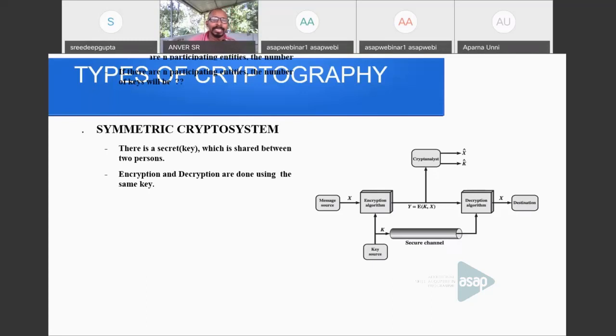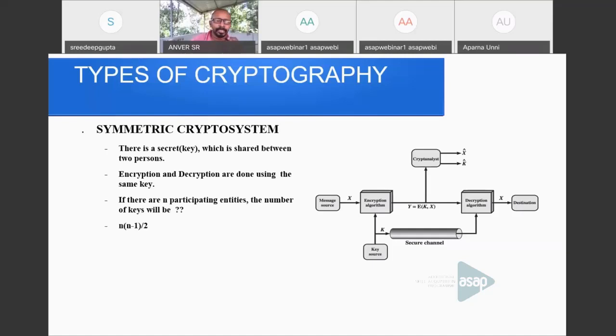There is a question: if there are n participating entities, what will be the number of keys? It will be n into n minus 1 by 2. We have seen this equation somewhere else. Consider it as a complete graph with n vertices. There are n participating entities, and every two persons communicate with each other.